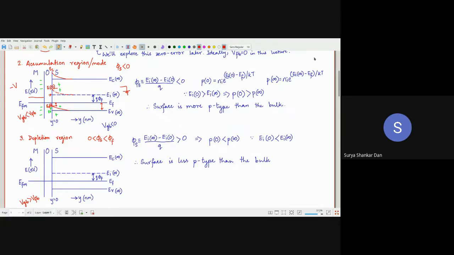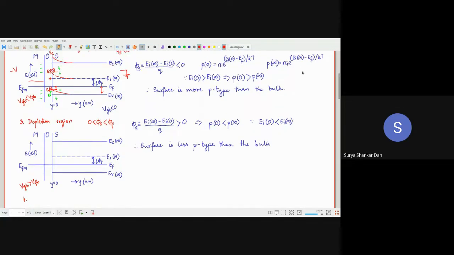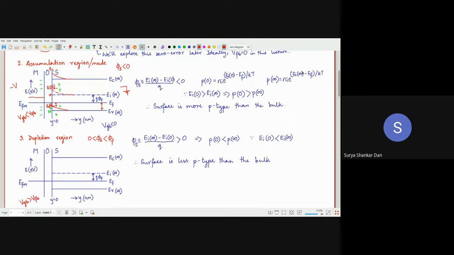So थोड़ा सा resistance आ रहा है, but later on you will see it's so easy. अच्छा, now the situation is that कि मैंने अभी यहाँ पर ये phi s को हमने नेगेटिव डाले थे, अगर हम पॉजिटिव डालते हैं phi s is greater than 0, then what is the situation?